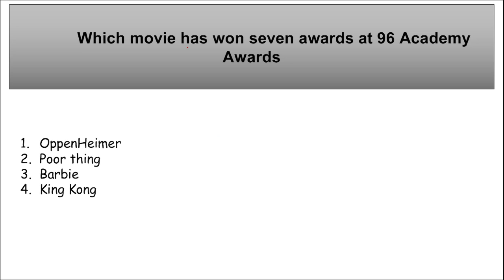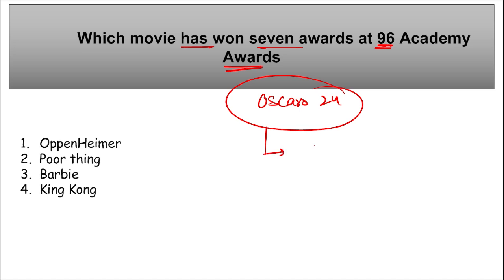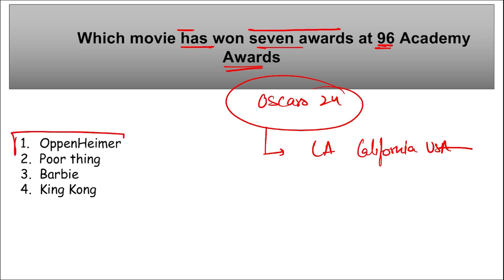Next, which movie has won 7 awards at the 96th Academy Awards? So the 96th Academy Awards, that were the Oscars 2024, where were they held? They were held in Los Angeles, California, USA. And the question asked here is, which is the movie that has won 7 awards? So it is the movie Oppenheimer, correct? It won 7 awards.